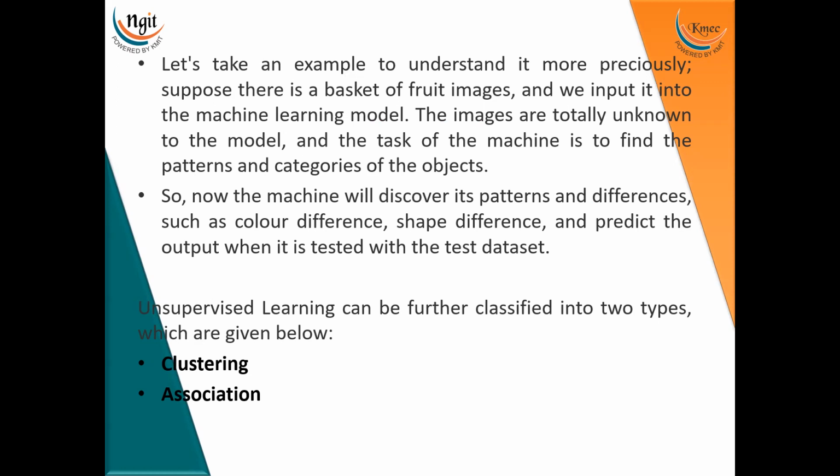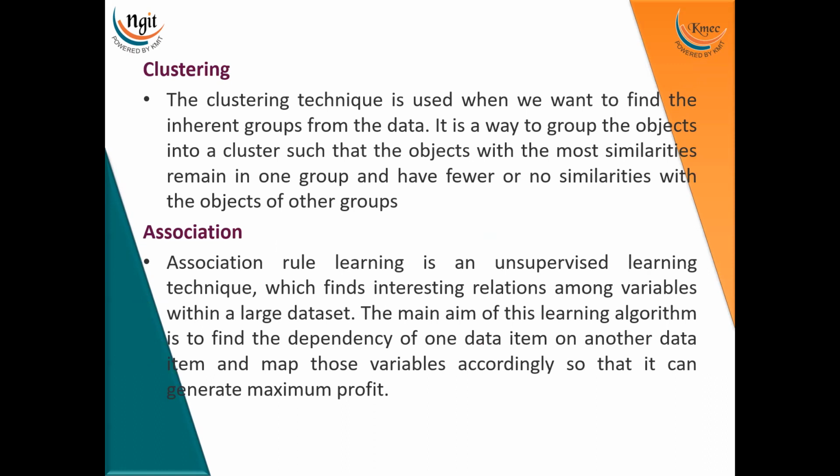Coming to unsupervised machine learning, it is classified into two types, which are clustering and association. The clustering technique is used when we want to find the inherent groups from the data. That is, when we want to group similar objects into one cluster, which will have the most similarities and remain in one group, and may have no similarities with the objects of other groups. A group of objects with similar things is going to be grouped into one cluster, and objects with no similarity are going to be grouped into another. That is what clustering is.